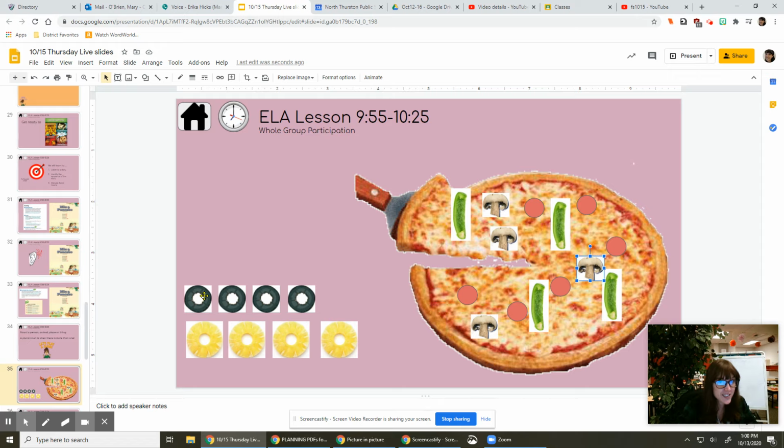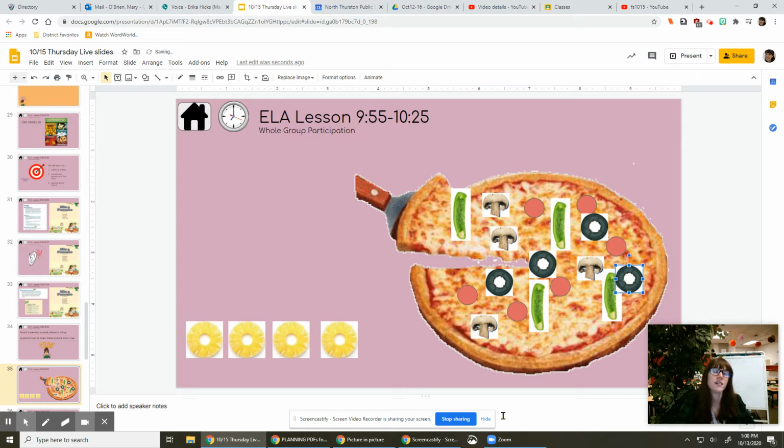Let's try olives. So if I put on one olive, it's just one thing, just a noun. Olive. If I put on lots of olives, you see I put that S on there? Lots of olives. It's now a plural noun. So we have olive, olives. You see the difference?